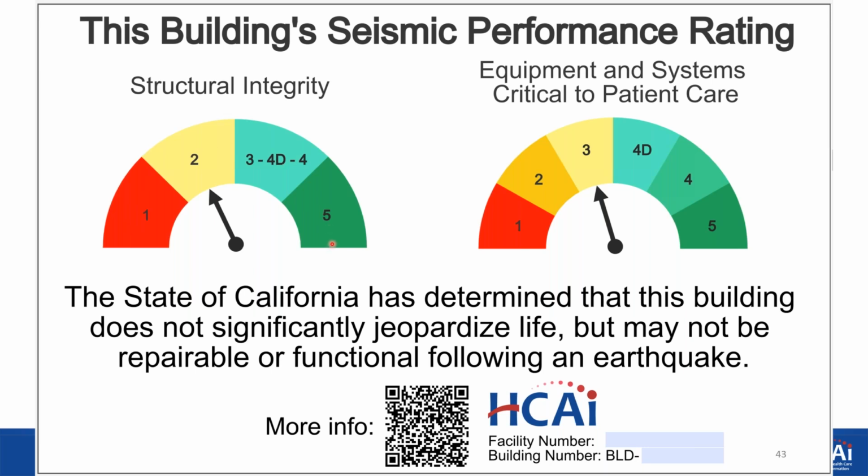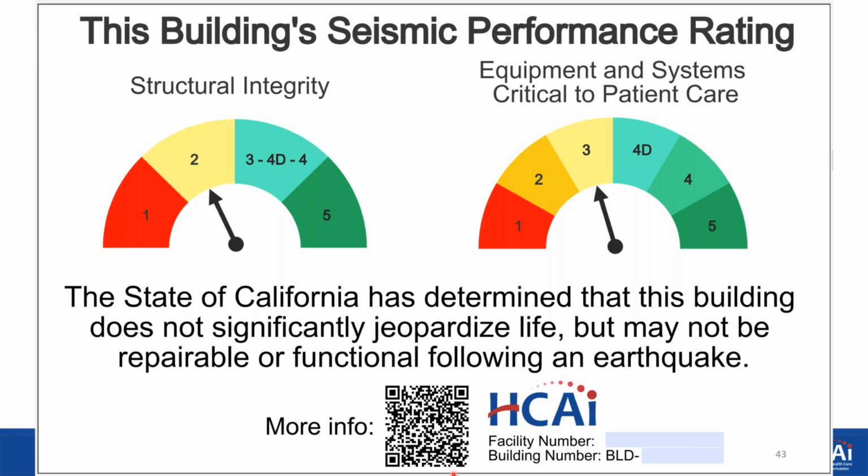Initially, we thought about putting SPC1, SPC2. Again, that's not relevant to the public. So 1, 2, 3, 4, 4D, and 5, and 1 through 5. With the speedometer and the color, it kind of gives an overall feel of the rating. There are certain sentences for each of these SPC ratings. And obviously, this doesn't tell the whole story or information behind it. So we put a QR code.